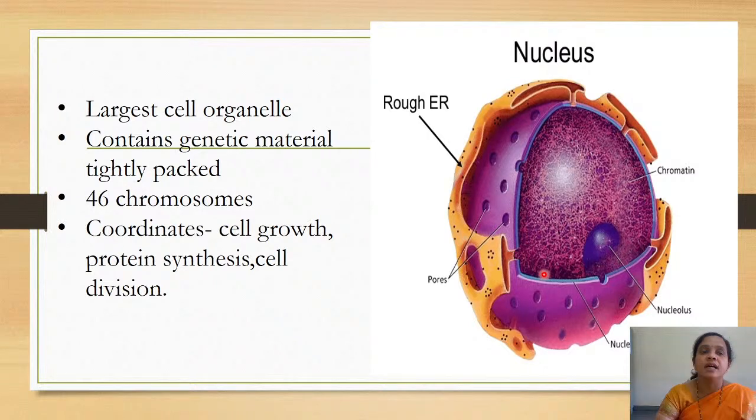So all these things will occur, and a very important thing is that it helps in cell division. In cell division, propagation of the genetic material is very important. If there is no propagation of genetic material, the cell will stop at that level. Growth will be stopped. If anything has to grow, division has to take place. So cell division takes place in the nucleus. That is a very important thing. So the nucleus is an organelle that controls all parts, all organelles of a cell. It contains genetic material. It helps in cell growth, protein synthesis, and also in cell division.